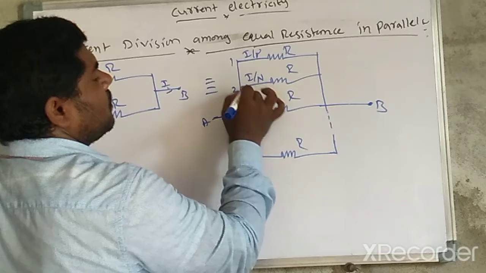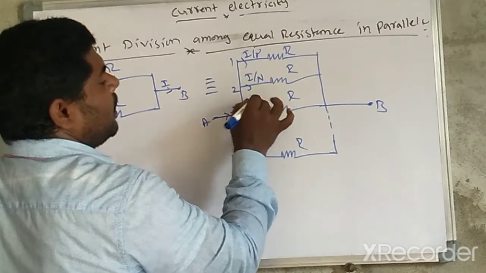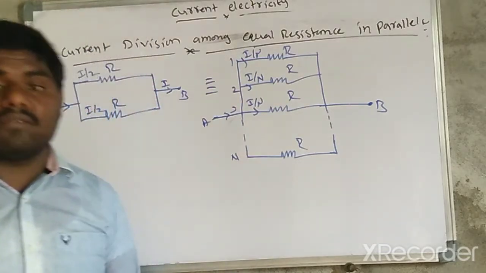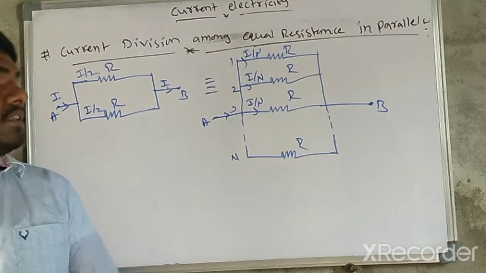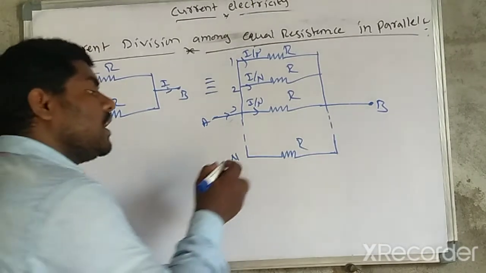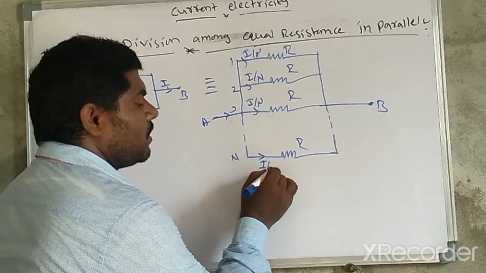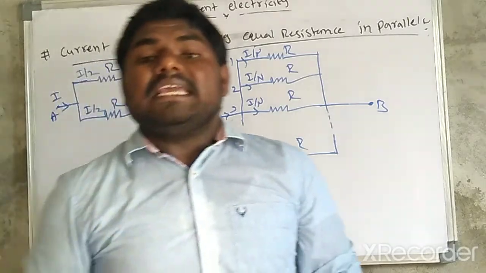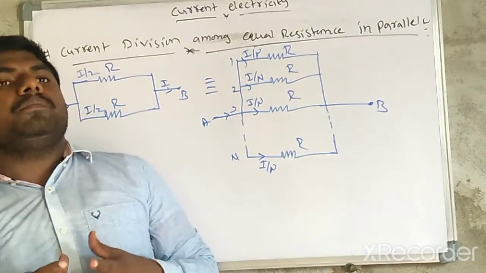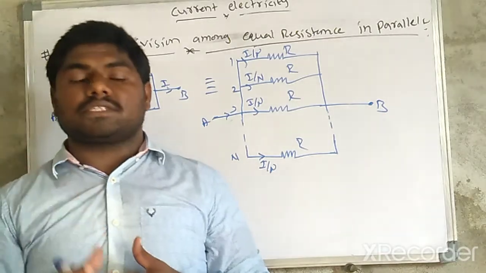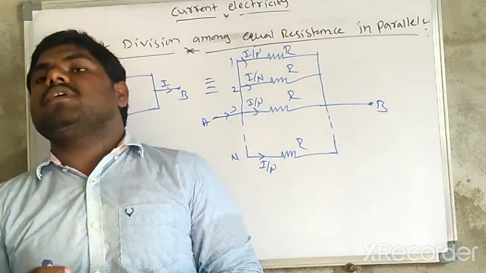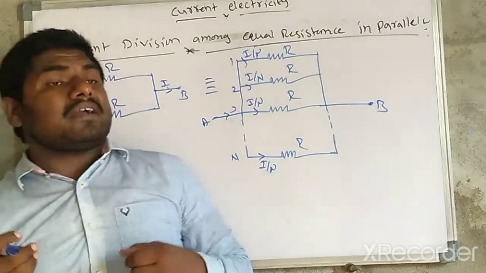Here also I by n, because the resistances are equal. It means in case of parallel combination of identical resistances, current is equally divided among all resistances.